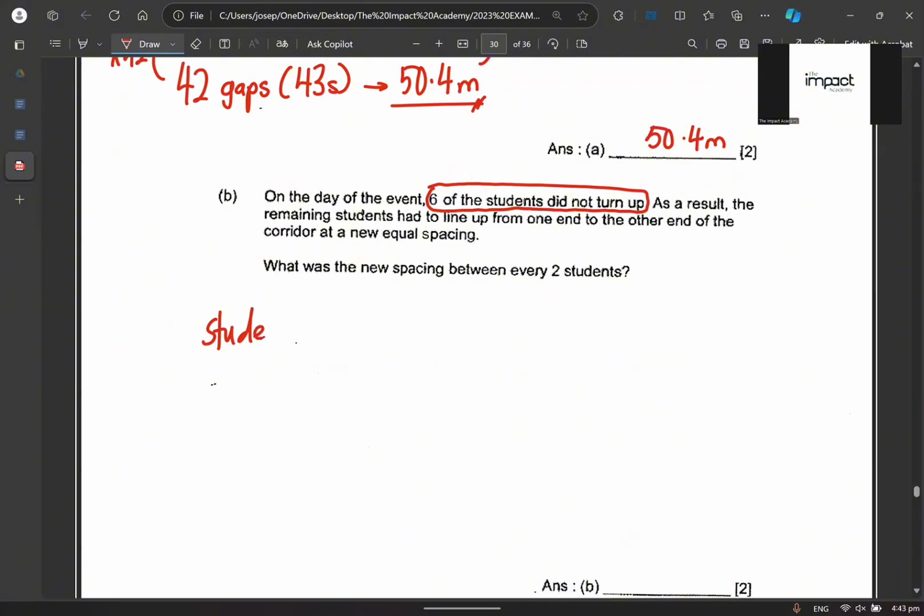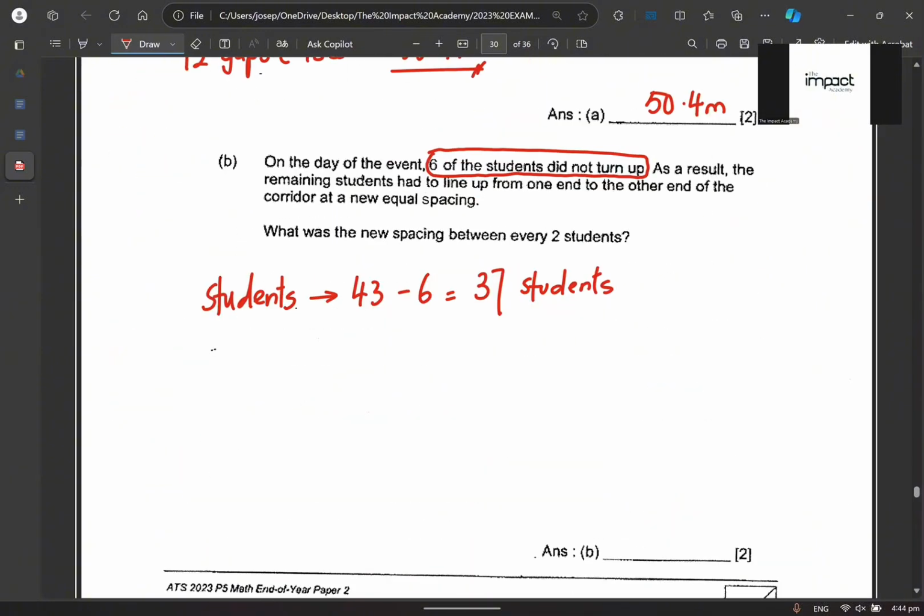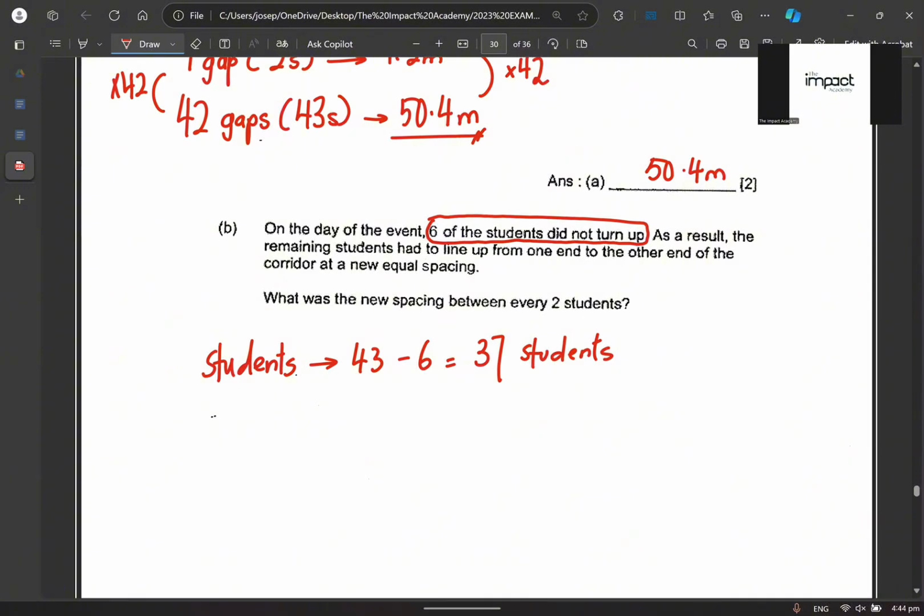We had 43 at first, and we minus away 6. When you do 43 minus 6, you are left with 37 students. But you have to take note that the length of the corridor remains the same. Make sense? So instead of saying 37 students equals 50.4, we are going to change it to 36 gaps. If I have 37 students, isn't it true that I have 36 gaps? Do you think the length of the corridor will still be 50.4? The length of the corridor, I'm not saying the space between each person.